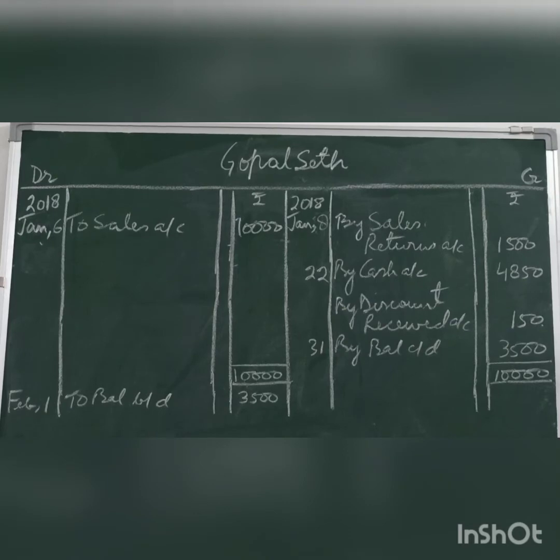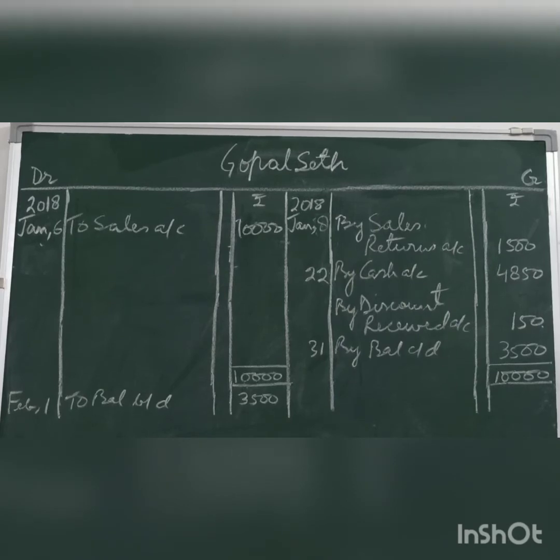Debit what comes in, debit all expenses and losses, and credit the giver is the rule applied. Now opposite to credit, there are two debits, cash account and discount allowed account. Both will be posted in his account on the credit side by cash account with the figure of 4,850, discount allowed 150, that makes 5,000.